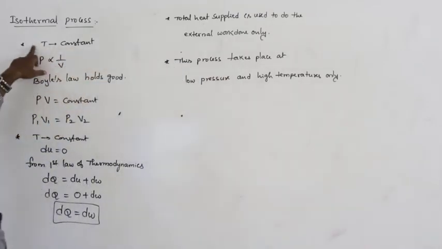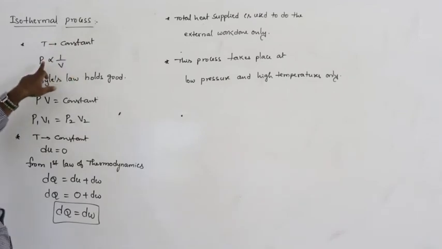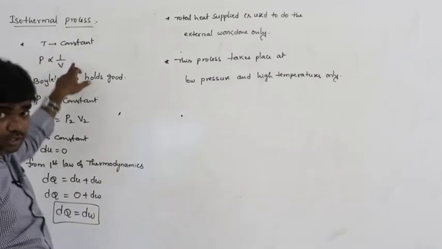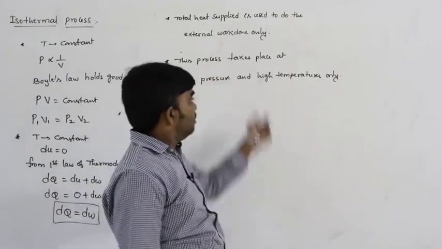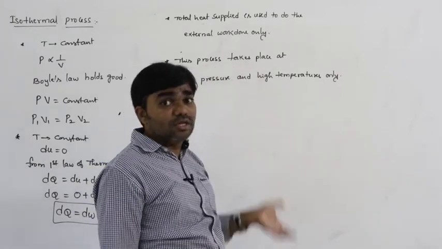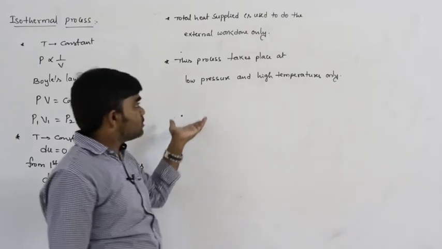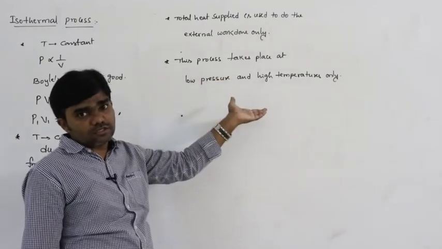In an isothermal process, temperature is constant, so pressure is inversely proportional to volume. That is Boyle's law. Under what conditions does Boyle's law hold good? At low pressure and high temperature. That's why the isothermal process also holds good under these conditions.